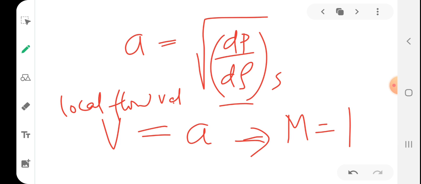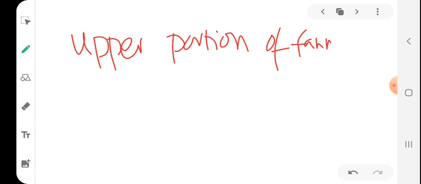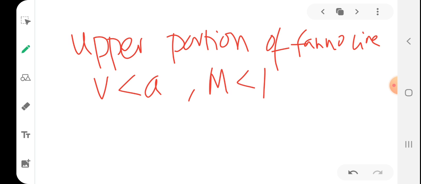Thus, for the upper portion of the Fanno line, V will be less than a and M will be less than 1, and as it proceeds towards the right, M will become equal to 1.